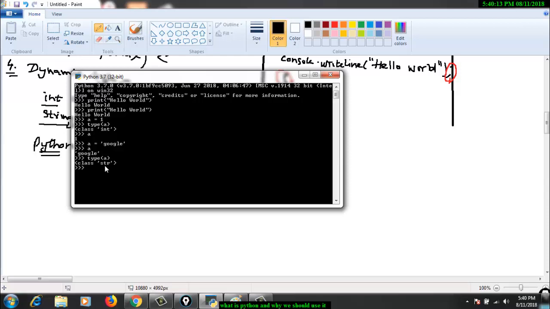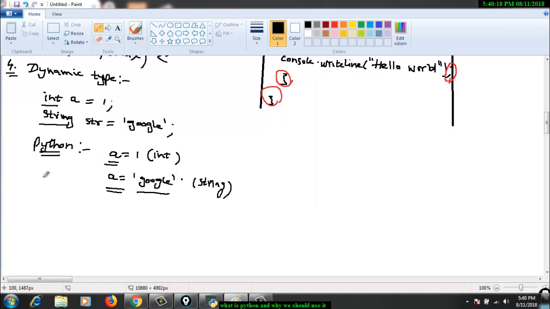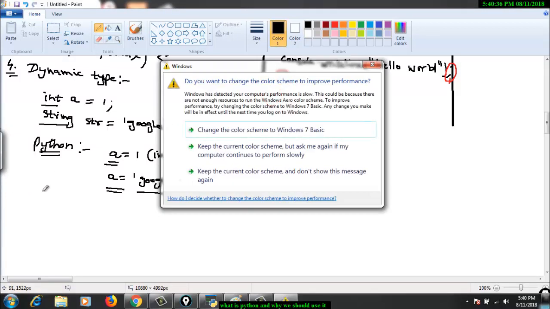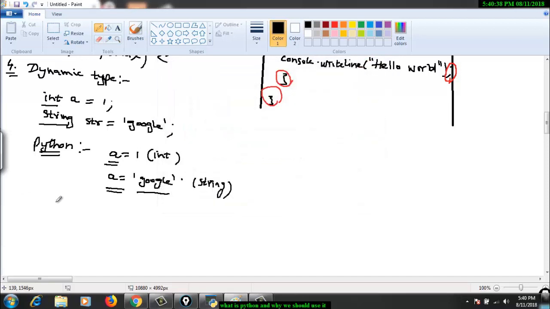So this is the dynamic nature. Python is dynamic in nature. That means it dynamically gets to know the type from the value of the variable which you are initializing. This is also one of the main features. You don't have to write complex code or worry about the type of your variables or objects. You can just write the syntax to initialize a variable or object. That's it.